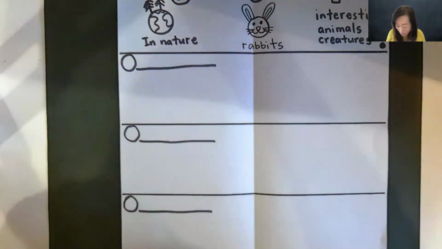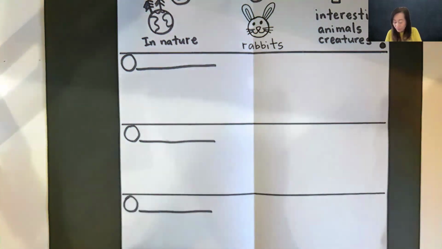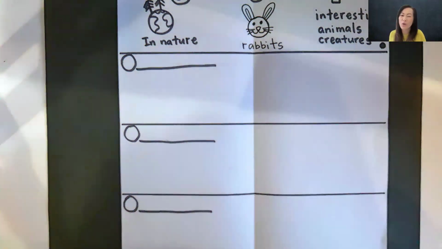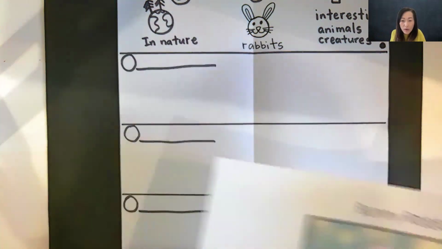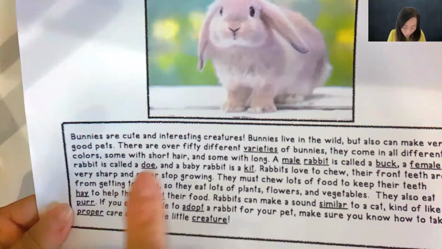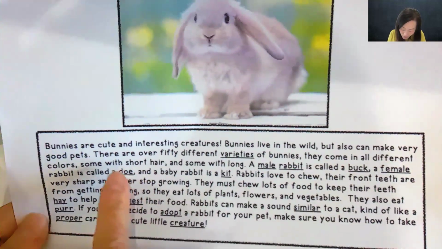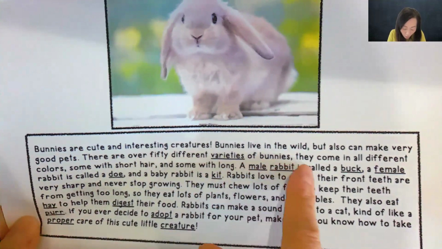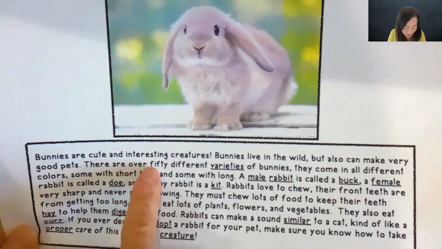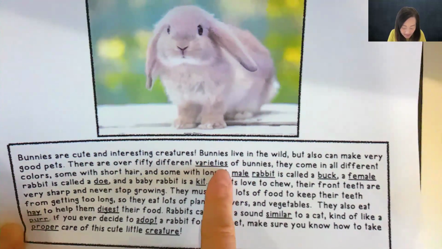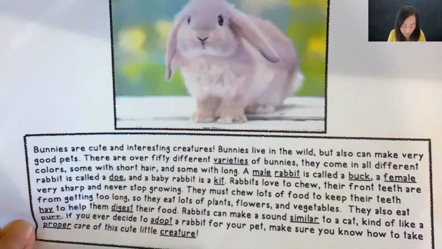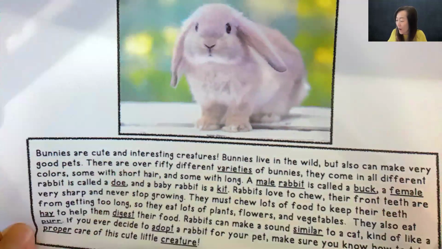Good job. All right. So one of the first things that we want to do is go back to our passage and we're going to reread a little bit. I'm not going to reread everything. I'm going to just scan it a little bit. I remember that there was some information over here. Oh, I like this one. There are over 50 different varieties of bunnies. They come in all different colors, some with short hair and some with long. I think that's really important information that I can put in my writing. There are over 50 different varieties.